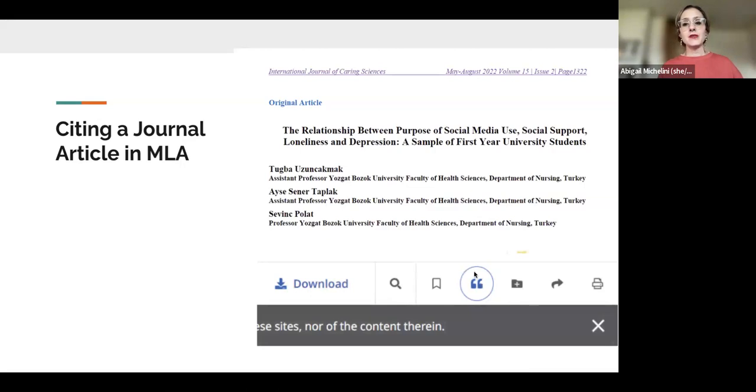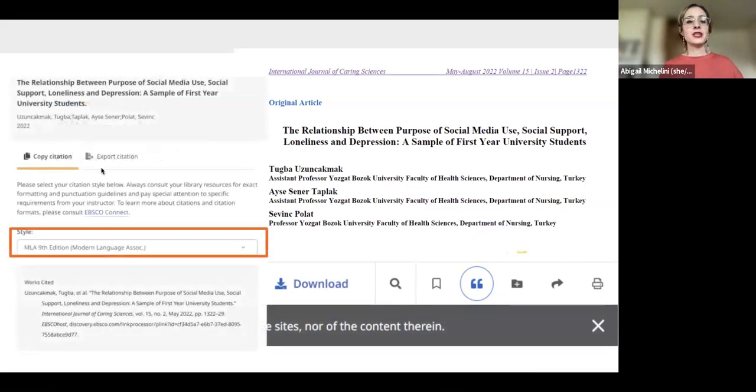In this particular database, there's a little quote button that I can press. And if you press that quote button, it'll give you this option here. It'll say, what style do you want me to cite it in? Make sure that you select MLA, okay? If you don't select MLA, you could end up on any random citation style, and there's all different kinds of them. But MLA is the one that we're using for this class. So select MLA, and then it's going to give you a works cited that you can go ahead and copy and paste into your own document, all right?